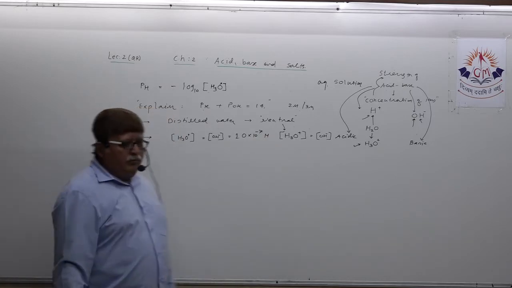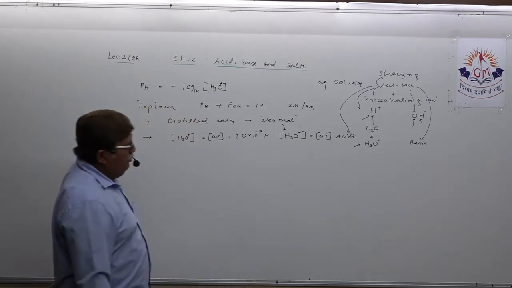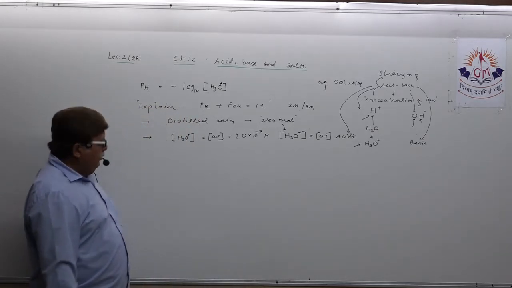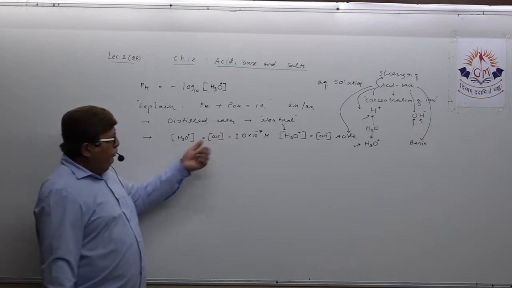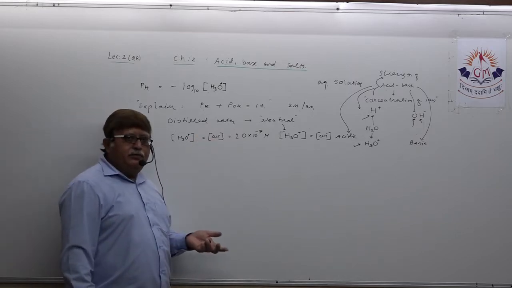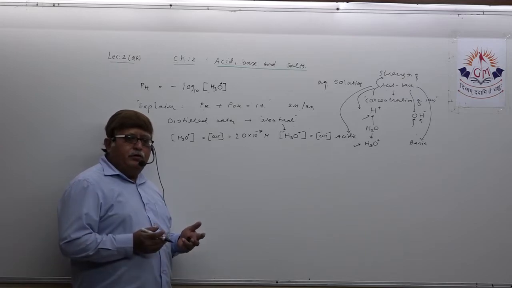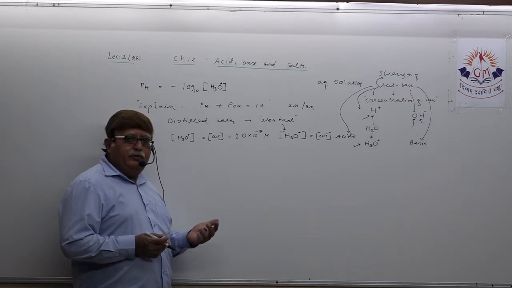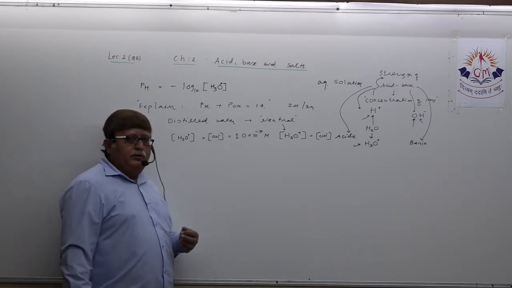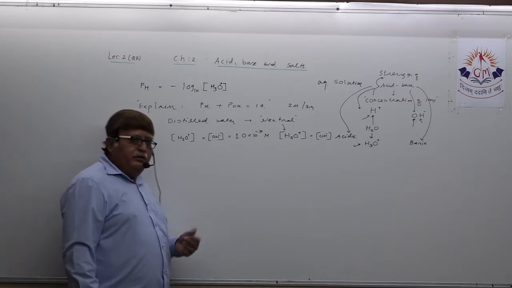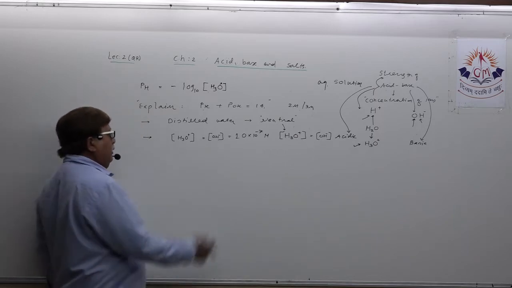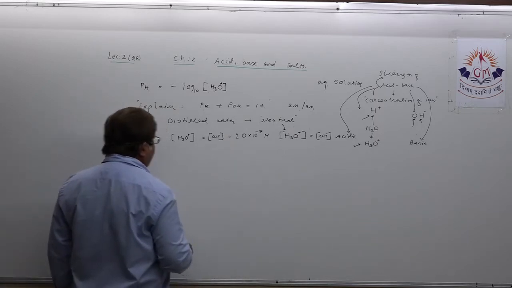You can say molar or you can say mole per liter. In this second sentence, you can write: in distilled water, concentration of hydrogen ion or hydroxide ion is fixed, that is equal to 1.0 into 10 raised to minus 7 molar, or mole per liter.